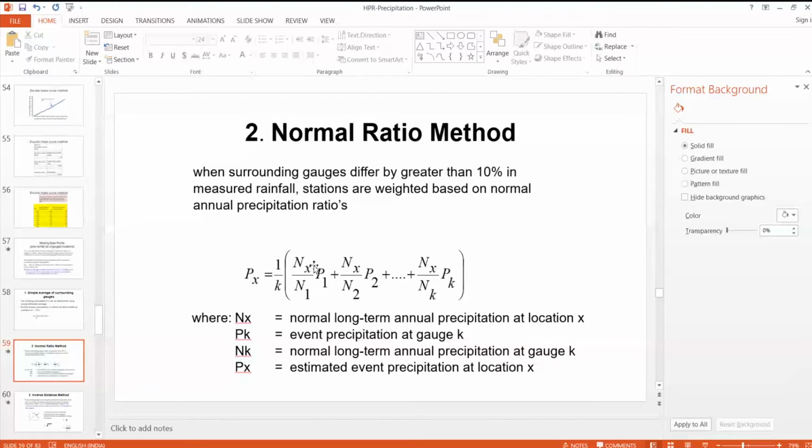Then we can calculate Px by Nx is equal to 1 by k, where k is the number of rain gauges, of P1 by N1 plus P2 by N2, and so on up to Pk by Nk. This normal ratio method is more accurate than the simple average method.